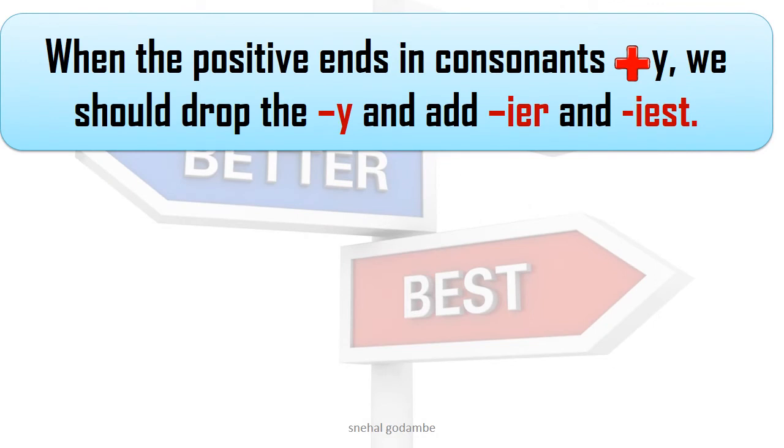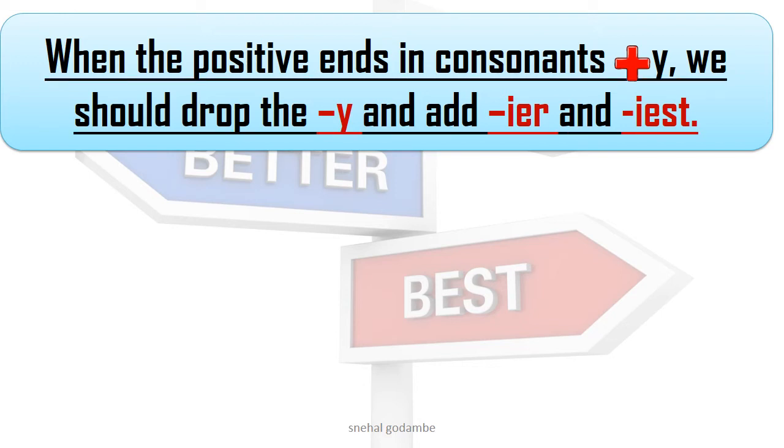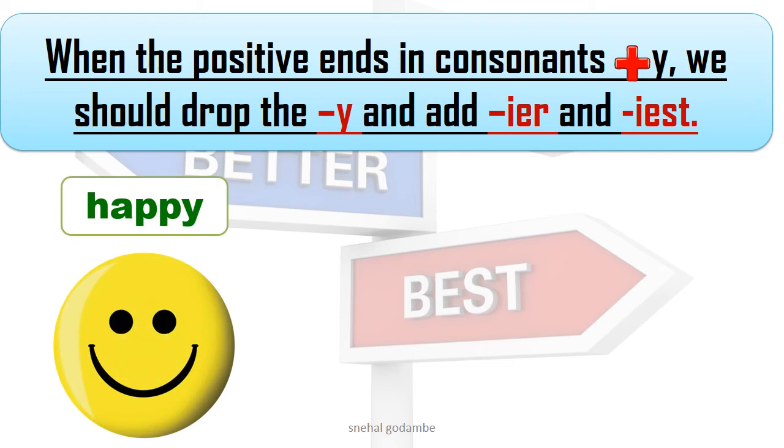Let's learn the next rule. When the positive ends in consonant plus Y, we should drop the Y and add IER and IEST. What does that mean? Suppose at the end of the word it is Y, consonant plus Y, then we have to drop that Y. For example, see here, happy. Here P is a consonant, it is not a vowel, and at the end of that word is Y.